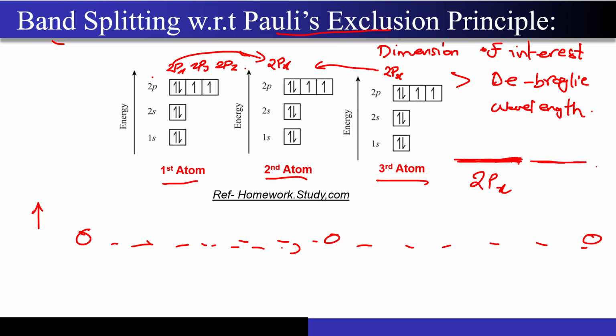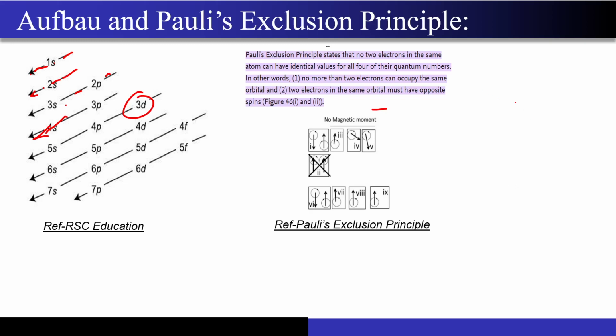Now when you bring them very close to each other, all of them occur at the same energy level. Let's say all of them are completely filled. Now at this particular 2px orbital, I have a total of 6 electrons, right? And what does Pauli's exclusion principle say?